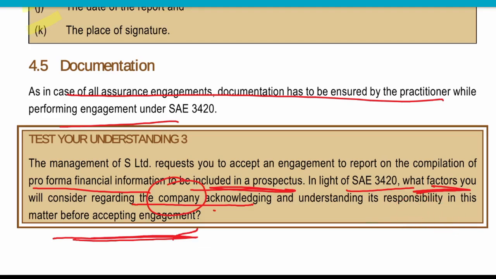Whose responsibility will you mention? The auditor's responsibility or the responsible party's responsibility? Which responsibility will you mention in this particular question?